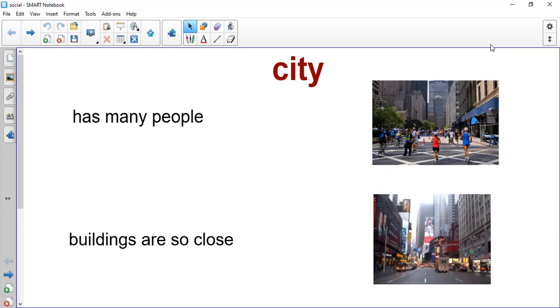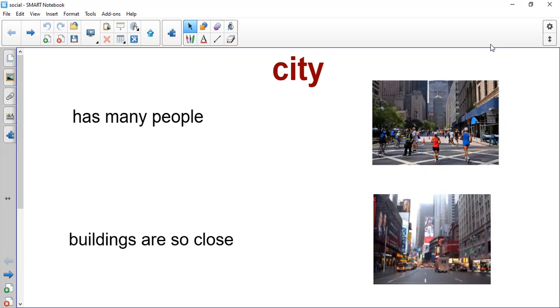So city has many people and shops. The buildings are so close. One more time. City has many people and shops. The buildings are so close.